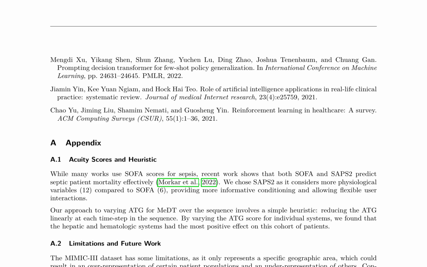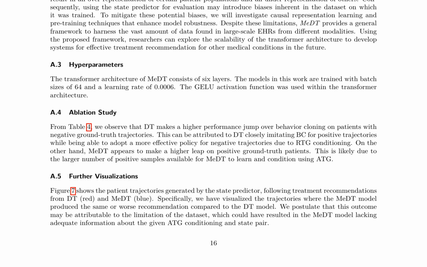The authors then introduce a novel transformer-based model, MeDT, for treatment recommendation in sepsis patients, leveraging the MIMIC-III dataset and reinforcement learning to predict patient trajectories and recommend treatments based on physiological variables. MeDT improves upon current state-of-the-art models, such as deep treatment, DT, by utilizing multi-step physiological variables as input and predicting patient physiological state post-treatment. The model's reward function incorporates both physiological variables and treatment actions, allowing it to learn from experience and adapt its treatment recommendations accordingly.